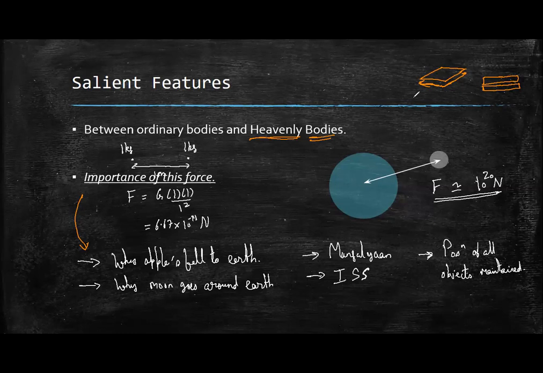These two books are exerting some gravitational force upon each other, but that force is quite small because I am able to lift this book. Right. So first, there is a gravitational force, but that force is very small. As we saw, between ordinary objects the gravitational force is very small. Now when you need to calculate, you need to know the masses and the distance between them, right?